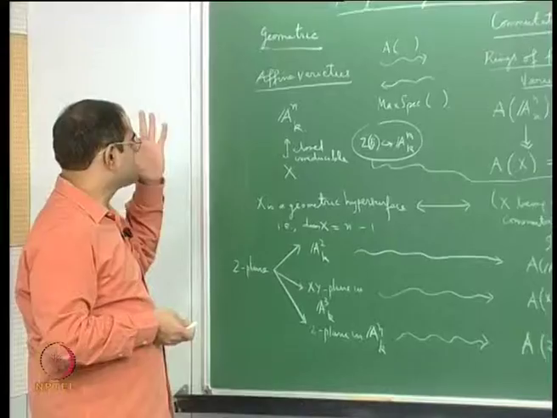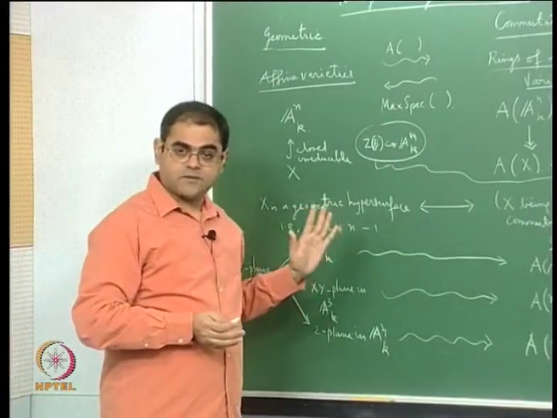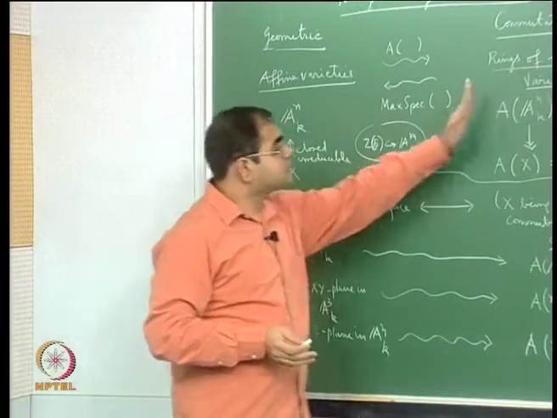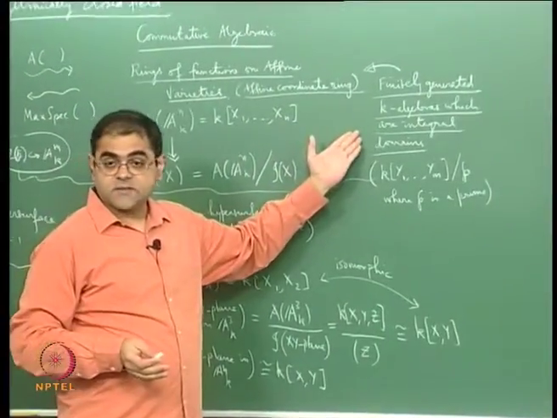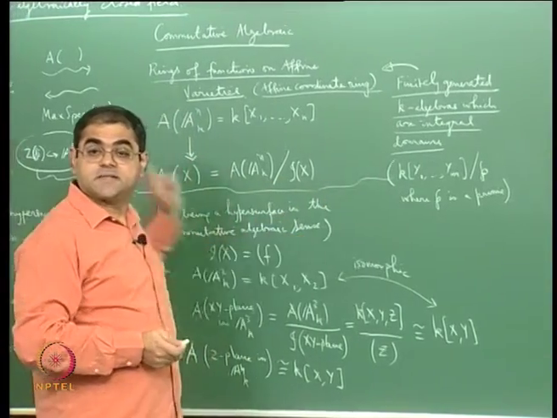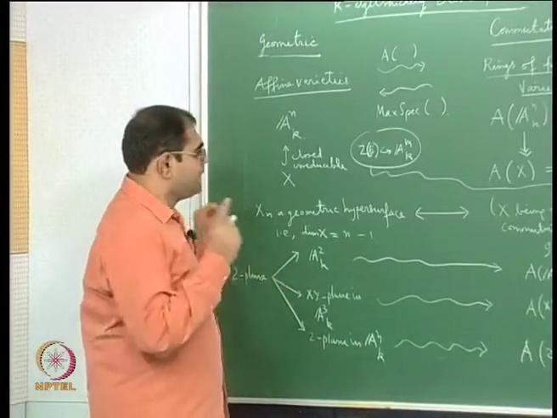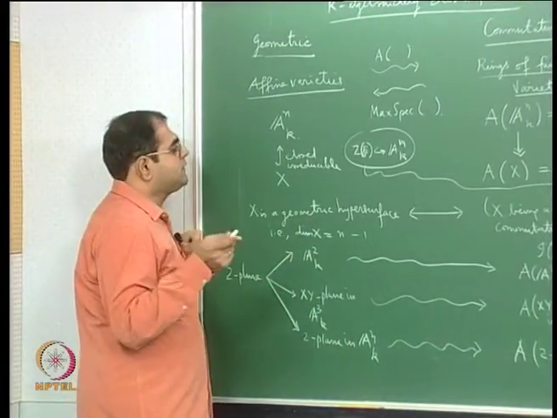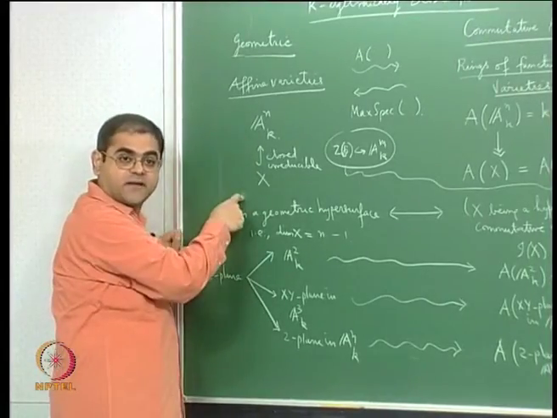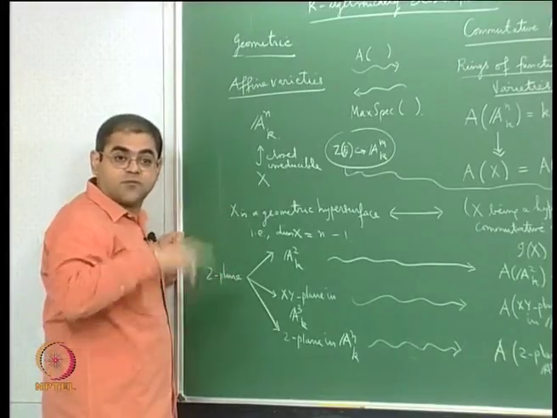So what I am trying to say is we have an equivalence of categories. On this side you have affine varieties and morphisms between affine varieties, on that side you have these finitely generated K-algebras which are integral domains, and the morphisms are K-algebra homomorphisms, and it is an equivalence of categories. I will explain all these things soon, but there is one thing I should say at the outset. I have been saying isomorphisms of varieties, morphisms of varieties, so that is something that I have to define: what is a morphism from one variety to another.